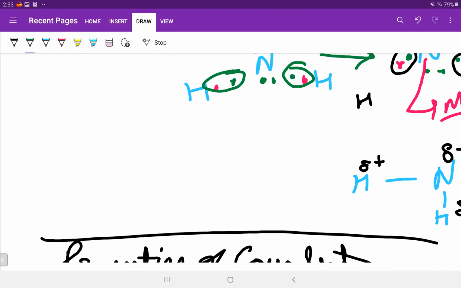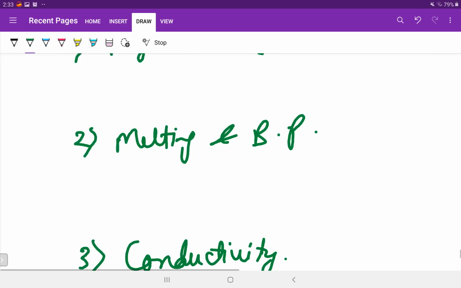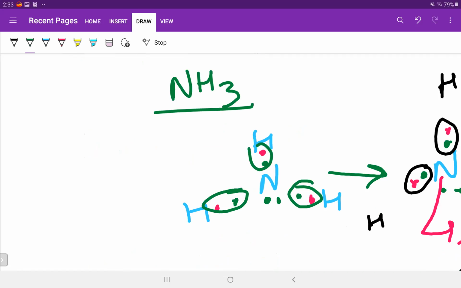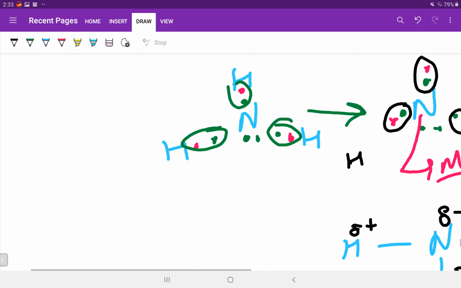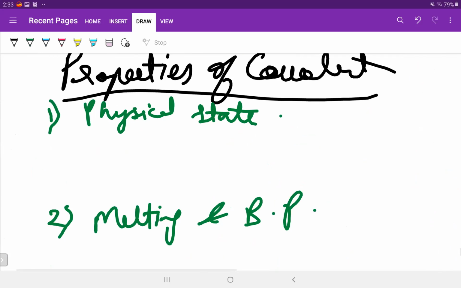So first of all, physical state. What can be its physical state? Just think yourself. There is no such strong attraction between the electrons and the protons, because there is no charge, no positive, no negative. How in the world will there be a strong bond?